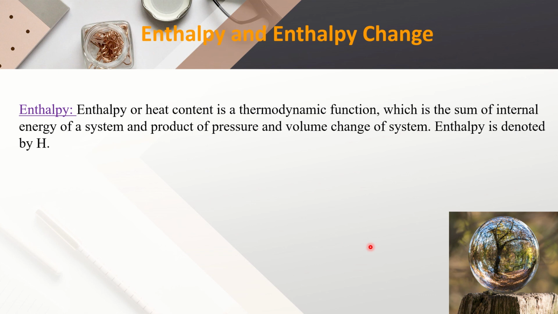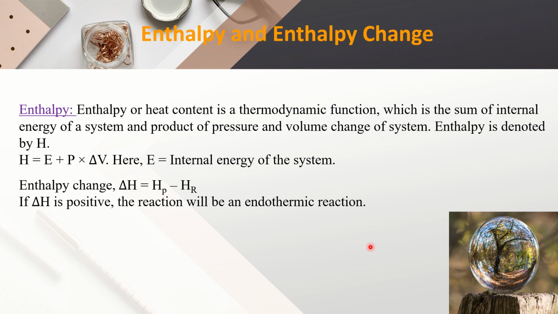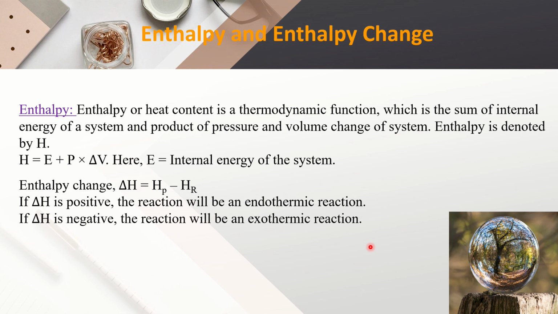So enthalpy is denoted by H, and we can write this by equation H = E + P del V, where E is the internal energy of the system, and P and del V are pressure and volume change. Now enthalpy change del H is also Hp minus Hr, and we know already that if del H is positive, the reaction will be an endothermic reaction, and if del H is negative, the reaction will be an exothermic reaction.